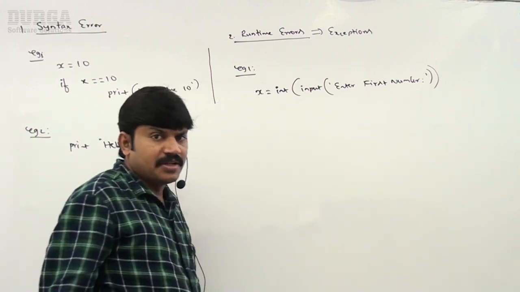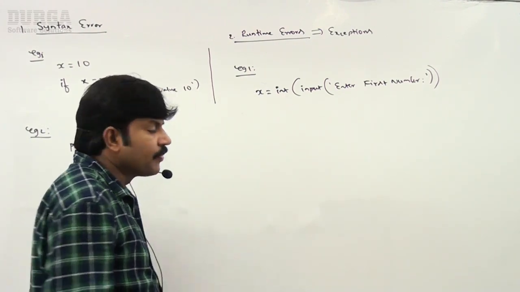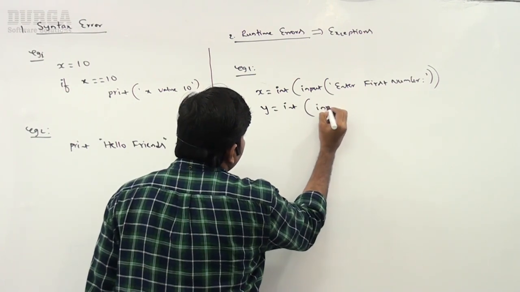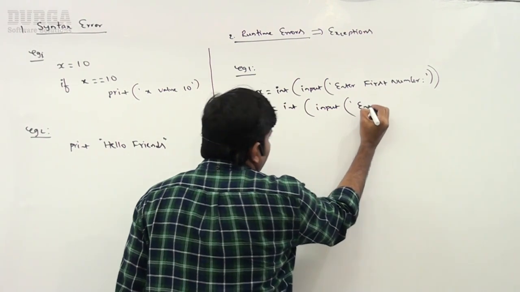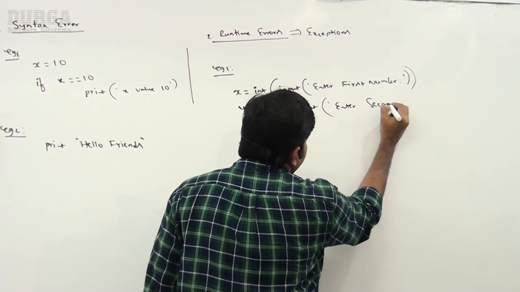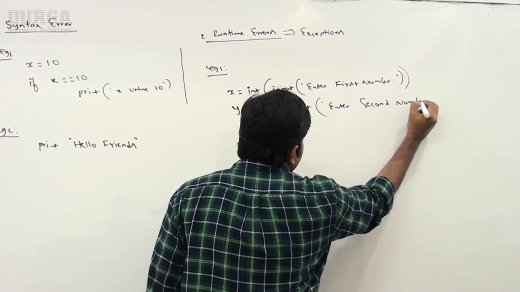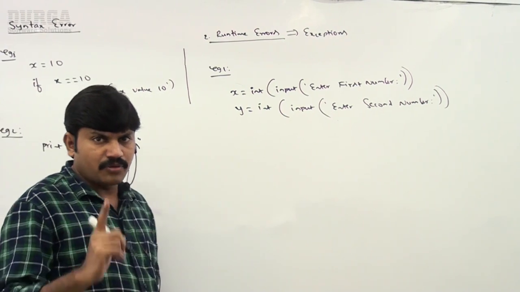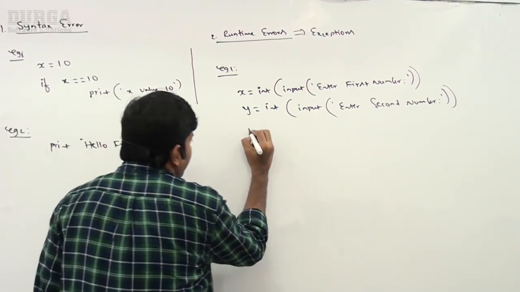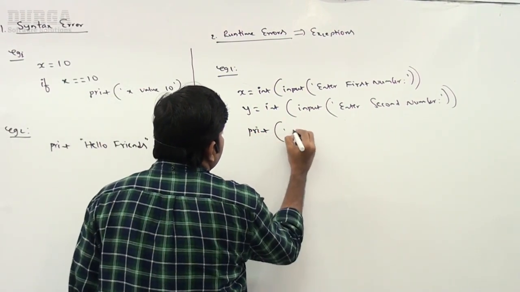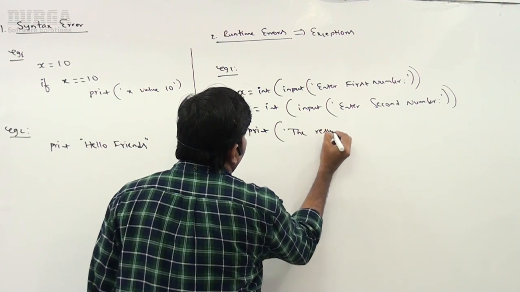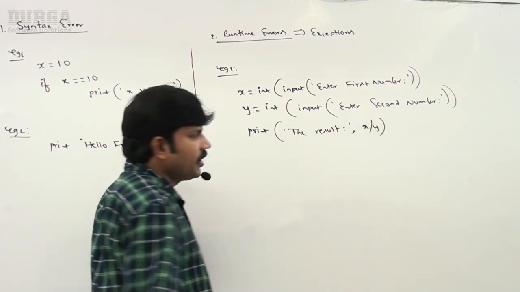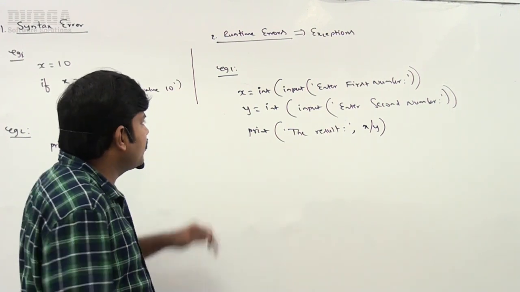I'm always expecting an int type number, that's why typecasting to int. Next y is equal to int of input of "enter second number". There are two numbers I'm trying to read from the keyboard. Now my target is print of the result, x by y.